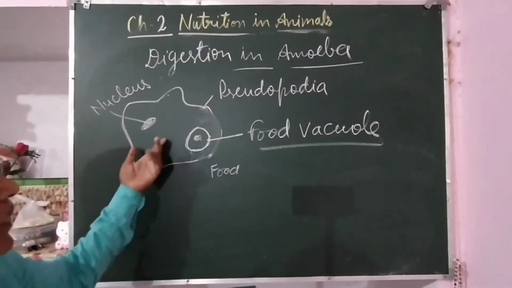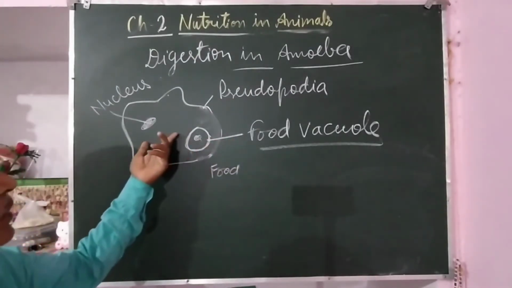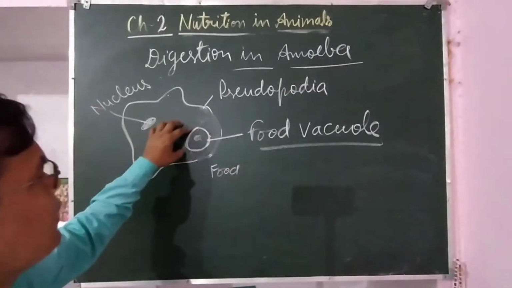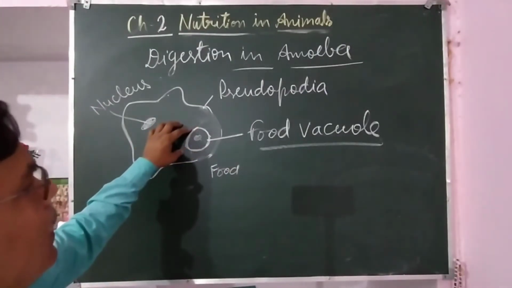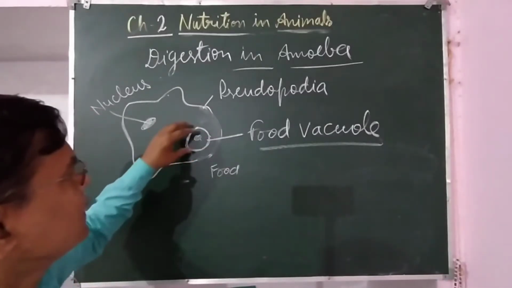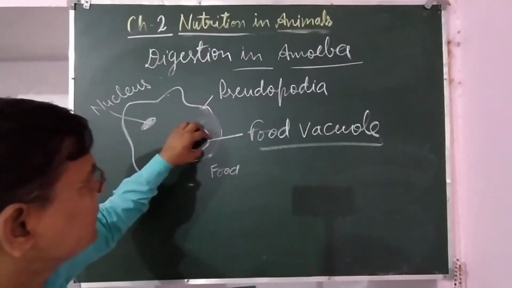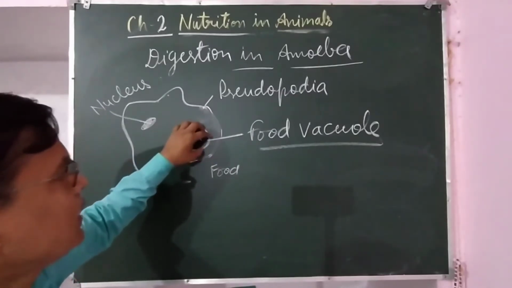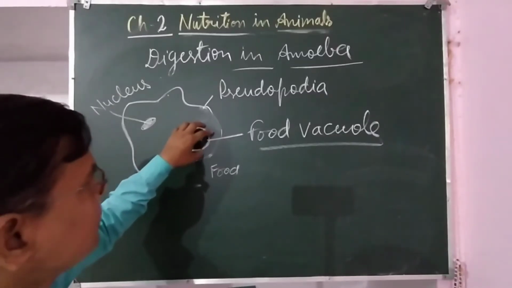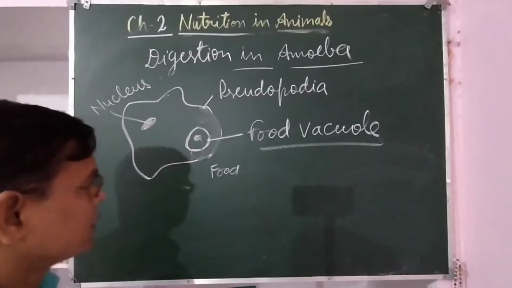Its body is a single cell, and the food is captured in the food vacuole. The food vacuole is also in the same cell. Here in the food vacuole only, digestion of the food takes place. Here digestive enzymes are secreted and digestion takes place. Absorption of nutrients also takes place. The nutrients, whatever components of the food are absorbed, go into the cytoplasm. So here digestion is intracellular.